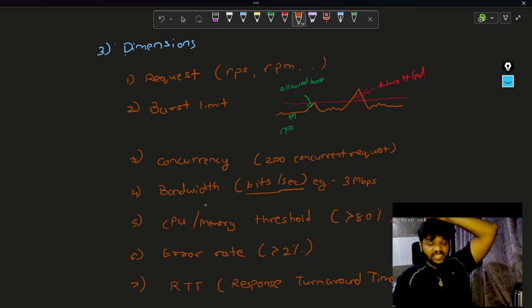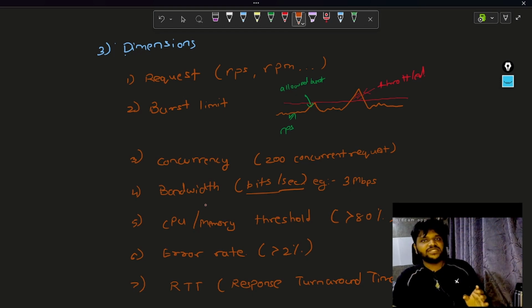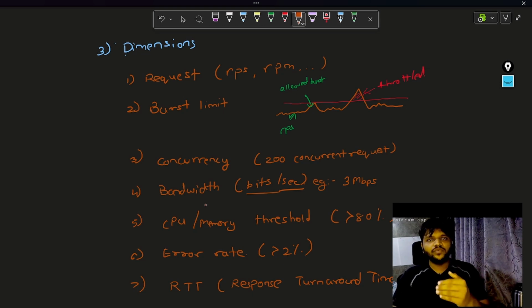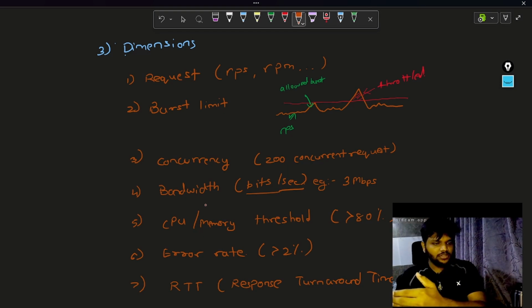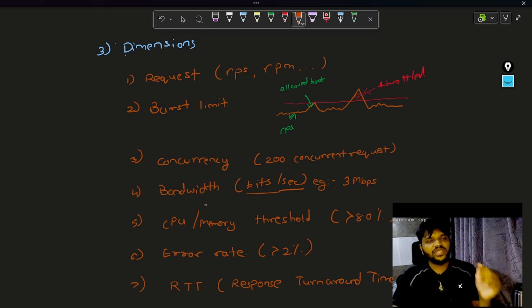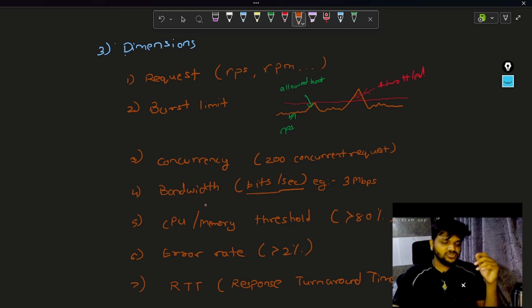Then the error rate. It says that out of, let's say, 100 requests I am sending, if 2% of the requests are failing, it means there is some issue and we should start throttling my further requests. The more requests you give to the server, the higher the error rate. The server may be overloaded, and if your server is able to serve 100 requests per second and you are giving it 110 or 120, then your server is not able to handle the other requests and those requests are getting declined. So the error rate increases, and as you send more requests, you start getting more errors. That's the reason we set that if 2% of the total requests I am sending are errors, then start throttling. That is again one of the policies.